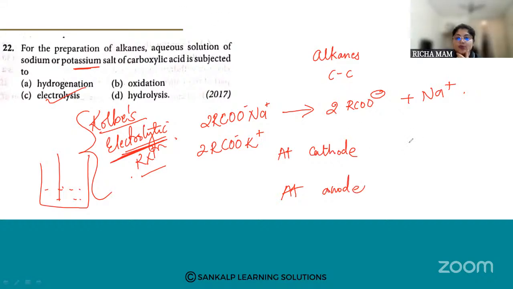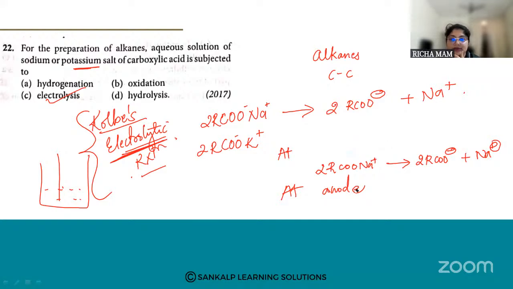Now what is happening? We have a sodium carboxylate. This sodium carboxylate gives you a carboxylate ion plus a sodium cation. This reaction is taking place at the anode. At the anode, your sodium salt of carboxylate gives you the carboxylate ion and the sodium cation.